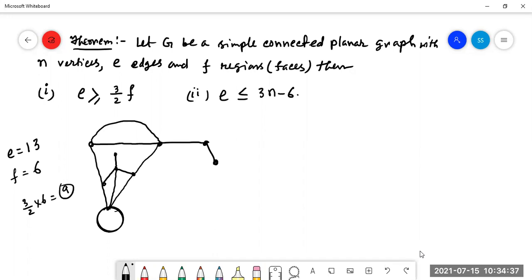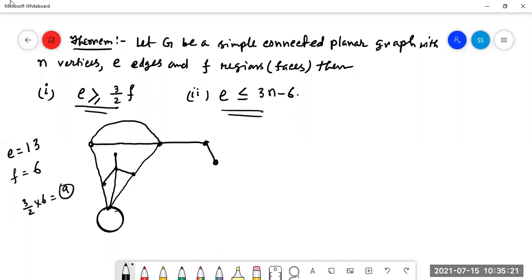But for this graph, is this formula applicable? Tell me whether for this given graph this formula is applicable or not.